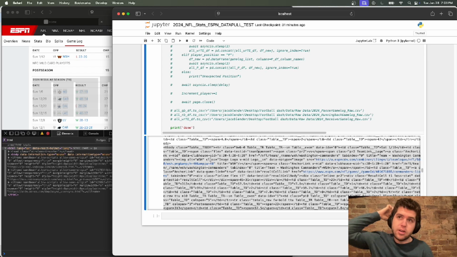And I'm trying to think how we're going to do this. Because you can't just do that for everyone, I don't think, because not everyone went to the playoffs. So you can't just say T-Body 1 or T-Body 2 and try to get the second portion of it. That's not going to work.